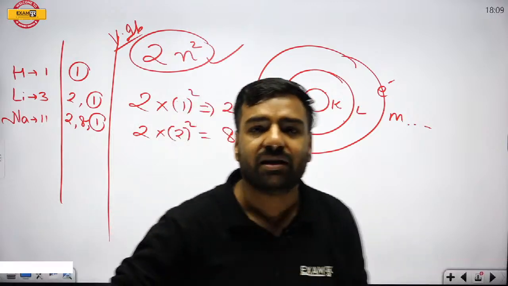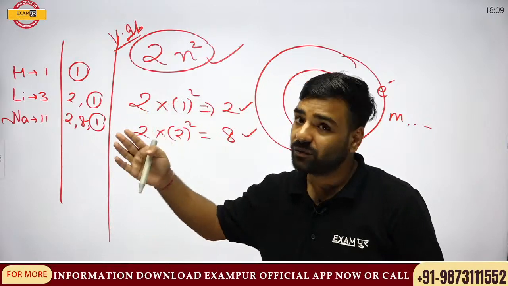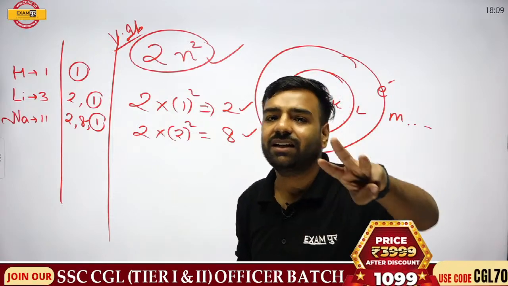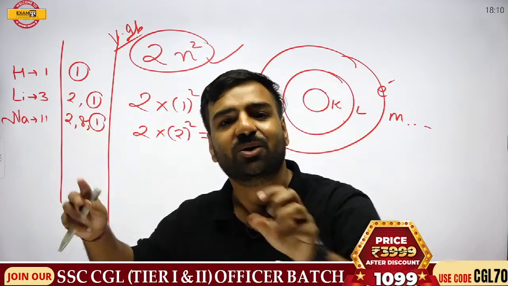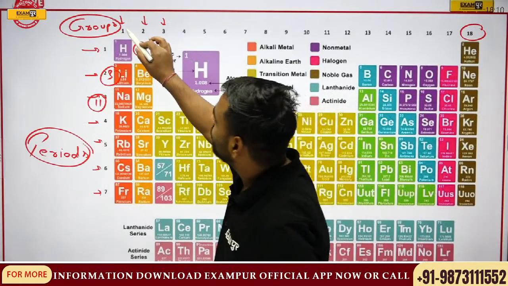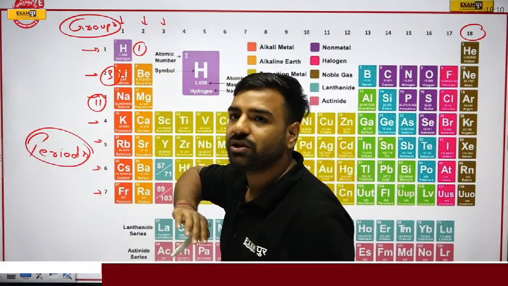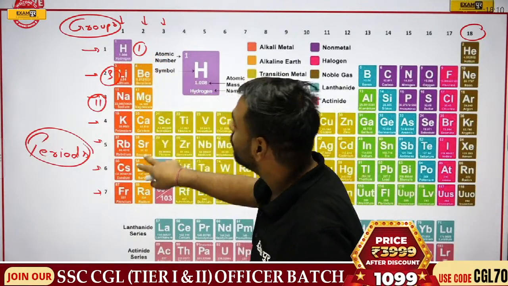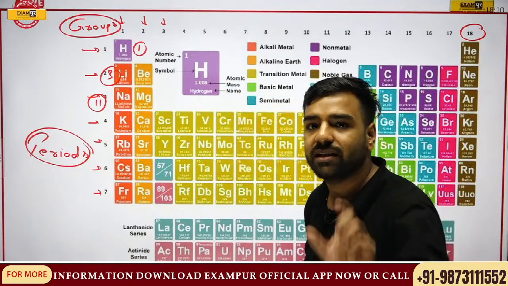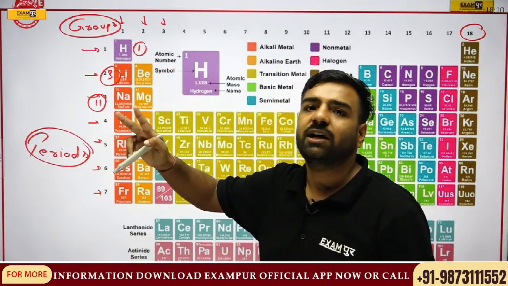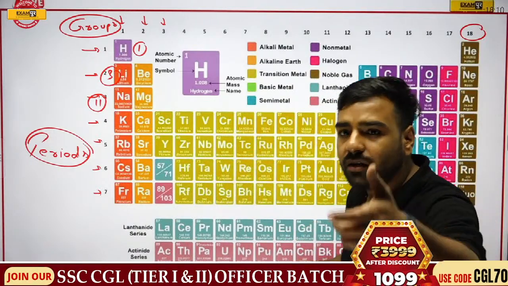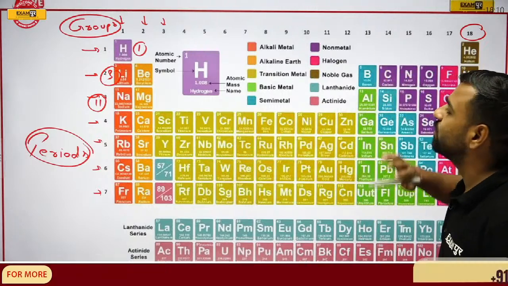In a similar manner, if I go with the second group, in the second group I'll have the outermost shell with 2 electrons. In the third, I'll have the outermost shell with 3 electrons. So this periodic table was actually created in such a manner that the first group will have only 1 electron in the outermost shell. Second will have only 2 electrons in the outermost shell. No matter if it is beryllium, magnesium, calcium, whatever it is, it will have only 2 electrons in the outermost shell. In a similar manner, there is 3A, 3B, something like that. So here we'll have 3 electrons in the outermost shell and so on.